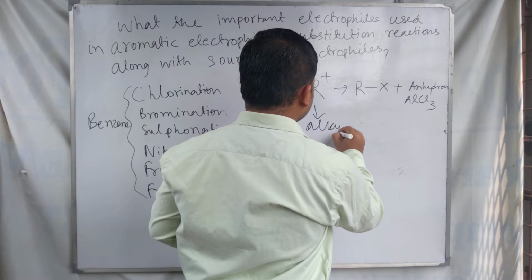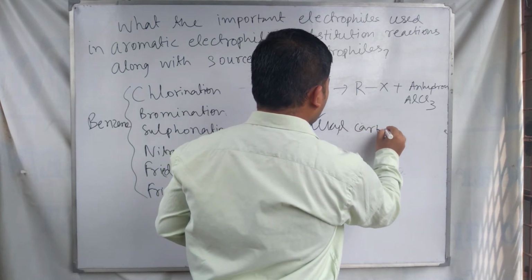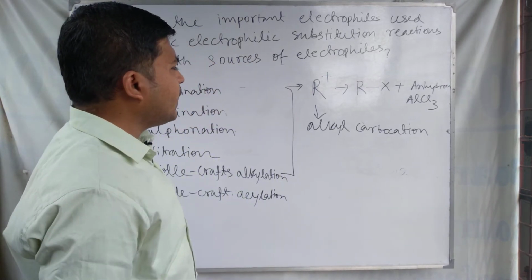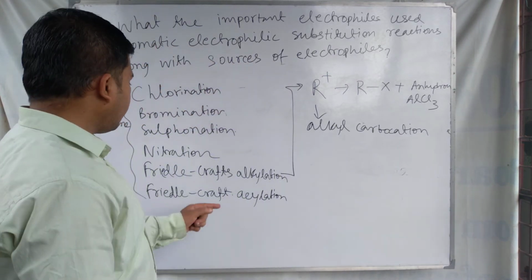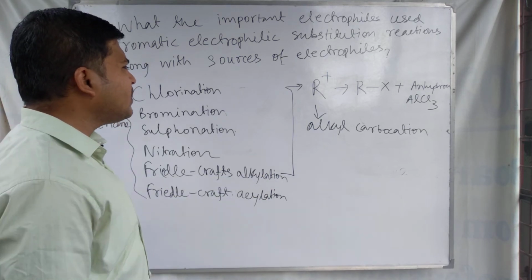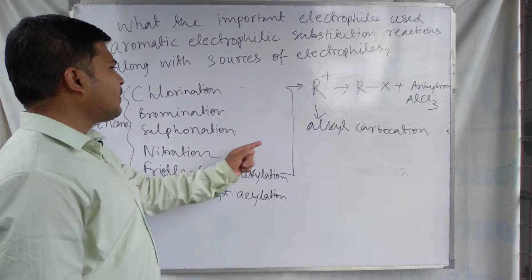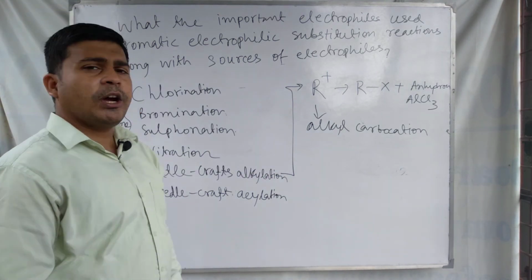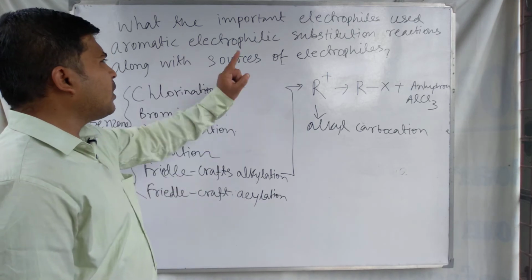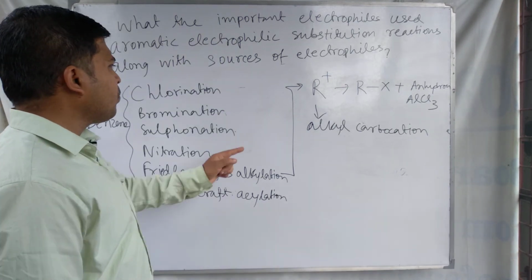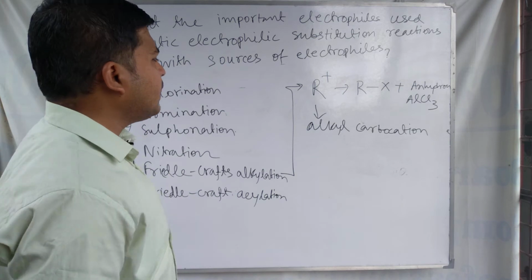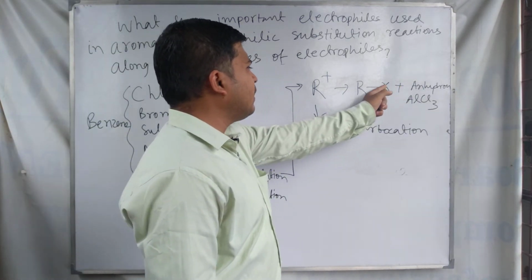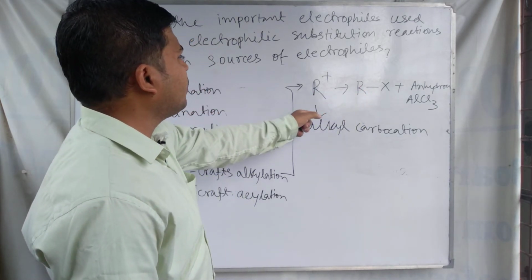Alkyl carbocation is developed in the case of the Friedel-Crafts alkylation reaction. In Friedel-Crafts alkylation, this R plus, meaning alkyl carbocation, is developed as the electrophile for the reaction. And these are the sources: anhydrous AlCl3 and alkyl halide are the sources for this R plus.